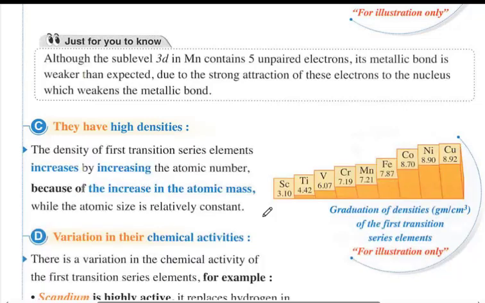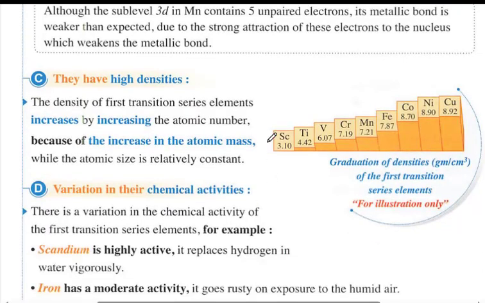Okay, about the densities also, the densities increase as we go from left to right. From left to right, the atomic mass increases and the volume is nearly constant. We know that density equals mass divided by volume.